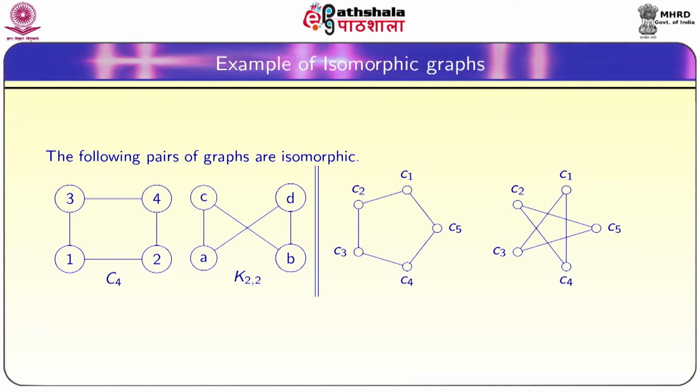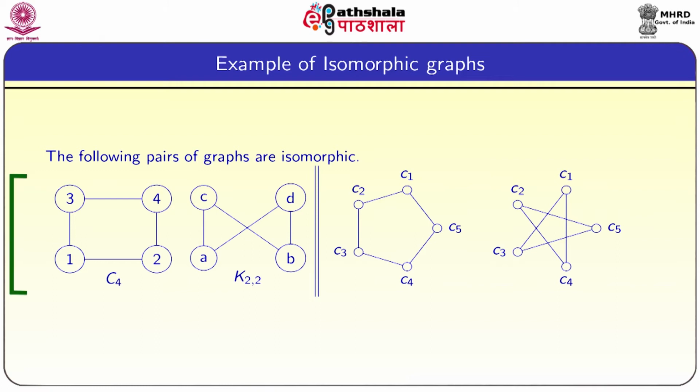Another pair of isomorphic graphs are C5, that is the cycle C5, and its complement, that is also again C5, but drawn in a different way. But their union, as you know, is the entire K5. These two graphs are also isomorphic, they look different, but they are exactly the same. Both will have the same number of vertices, the same number of edges, degrees of all vertices are the same, degree sequence, everything is the same. Both have only one cycle of length 5.